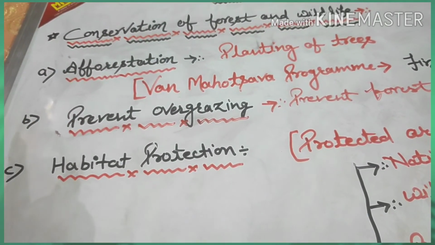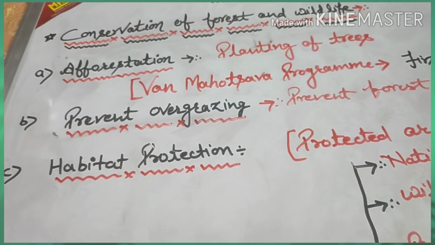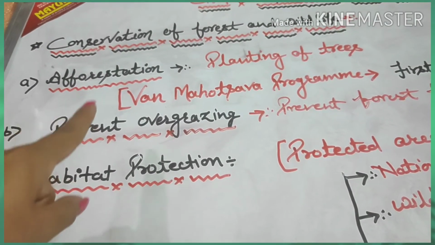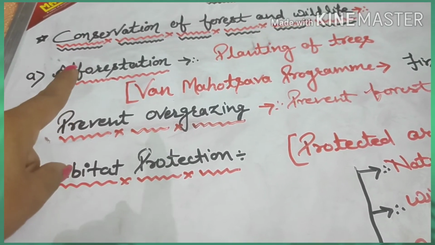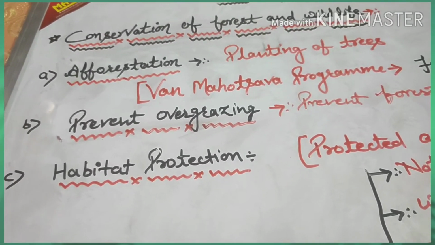Afforestation, you all know, means planting of trees. Okay, so planting of trees is a very important part of conservation. We should plant at least as many trees as we cut.